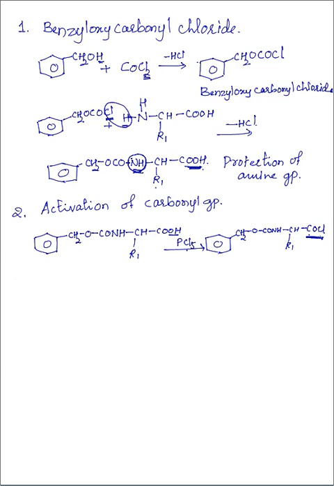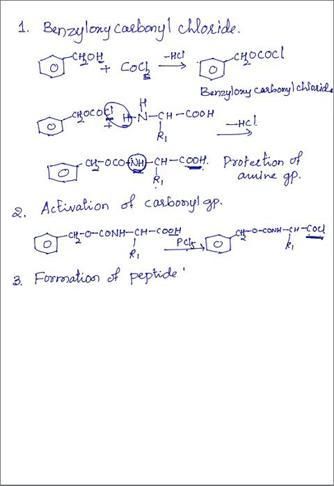So now at the third point, the second amino acid is added so that formation of a peptide bond takes place. So the third step is formation of peptide bond.